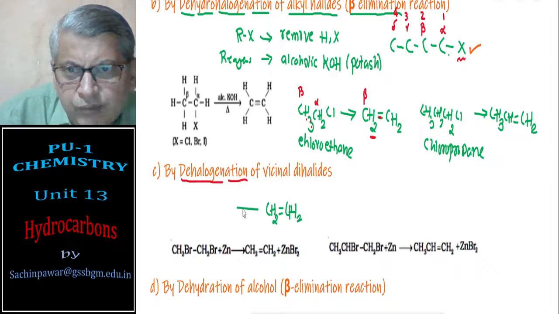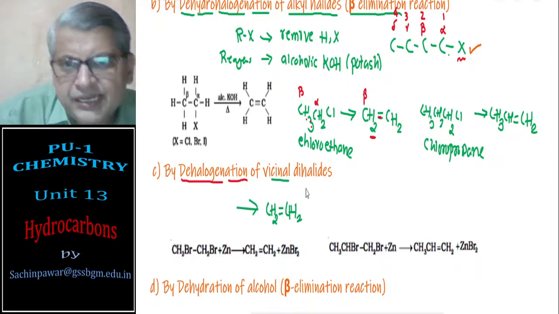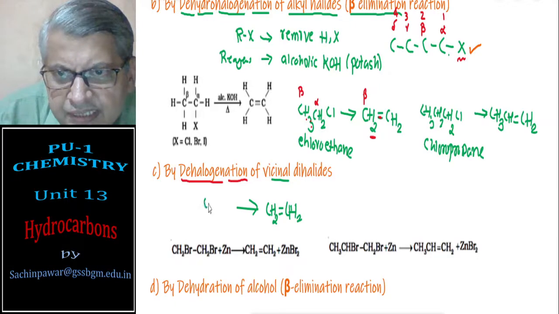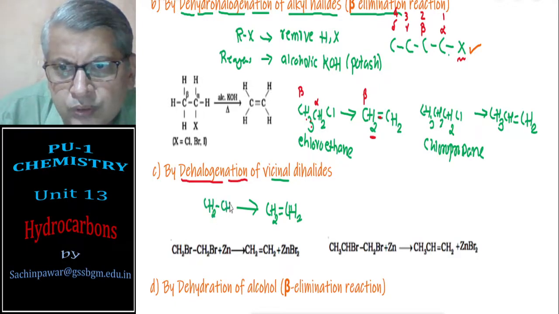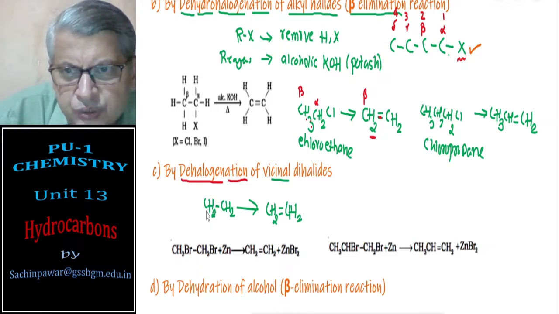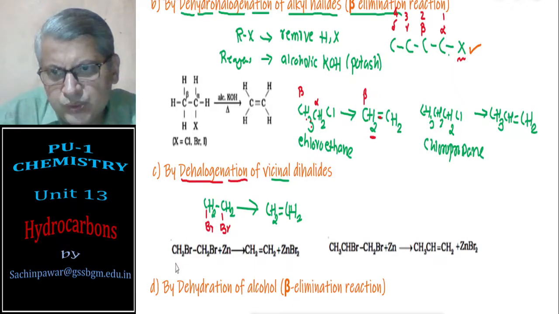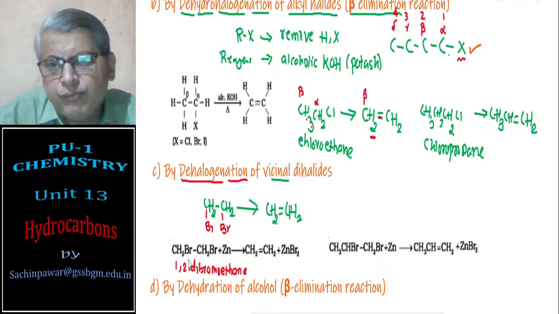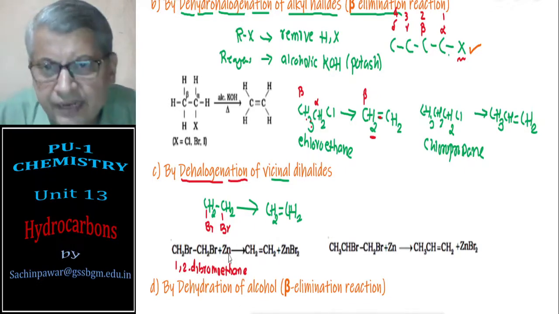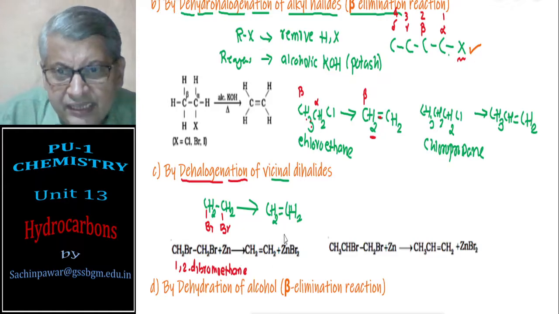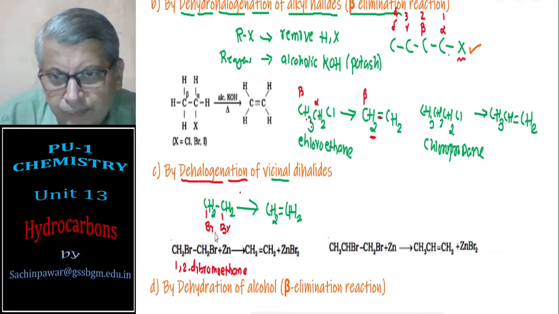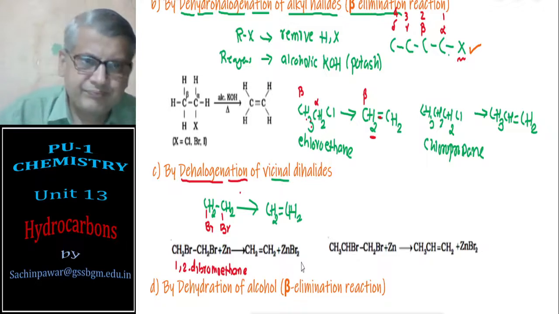So I need the corresponding vicinal dihalide. So I need to say CH2 and these should be attached to two halogens. So I will take this. So this is 1,2 dibromoethane. So I require 1,2 dibromoethane. So 1,2 dibromoethane is heated with zinc dust. You will get ethene. Zinc will combine with Br and form zinc bromide.